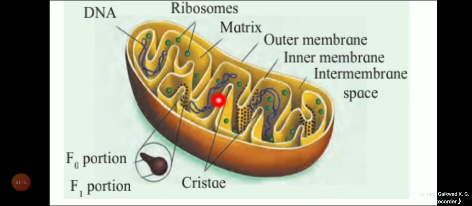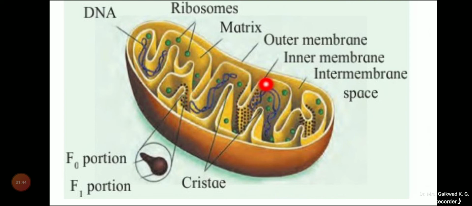Both membranes, that is, the outer and the inner membranes, are separated by a space. We are able to see very clearly there is a space between the outer and inner membrane, and this space contains fluid. Apart from that, the inner membrane shows several finger-like foldings.